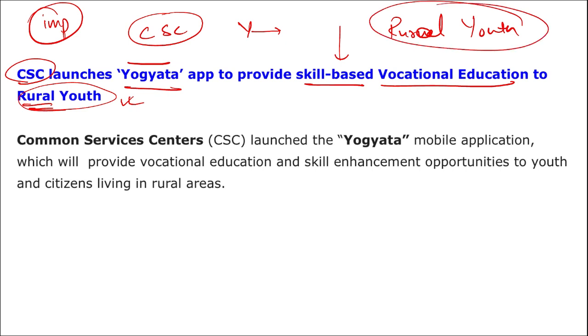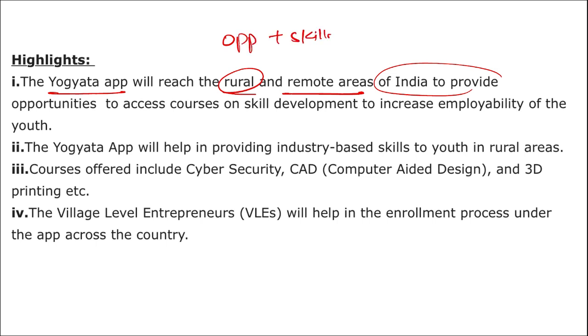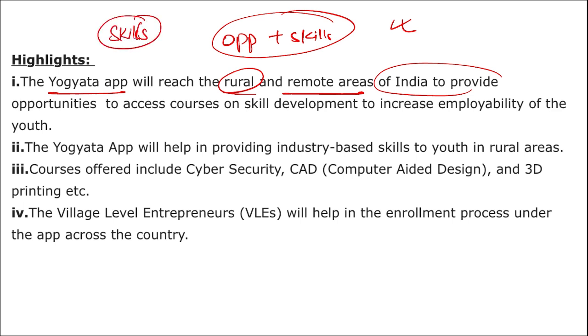Alright, next. This Yogyata application will reach the rural and remote areas of India to provide opportunities and skills to individuals who want to be skilled and who want to get employed after getting those skills. That means if a person gets a particular skill in a particular field, then he can apply for job opportunities also. So indirectly we are giving jobs to the young people of rural areas, by providing them opportunities as well as skills.